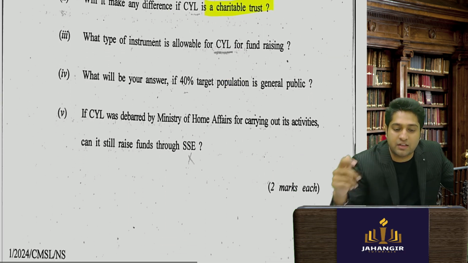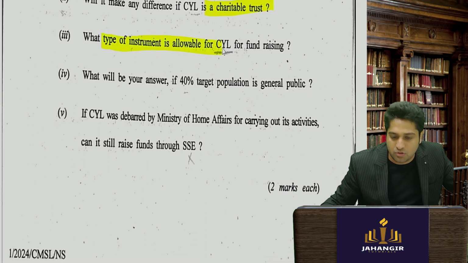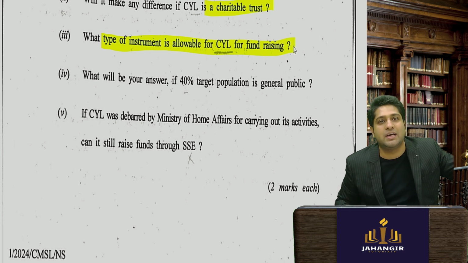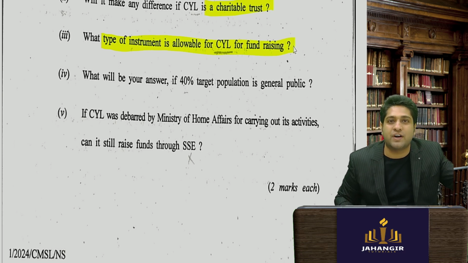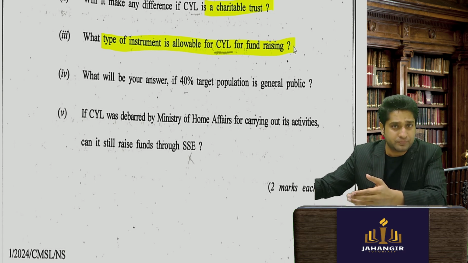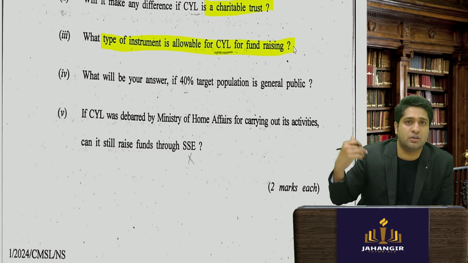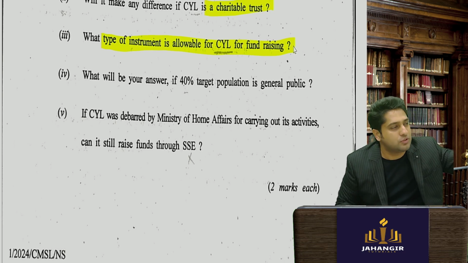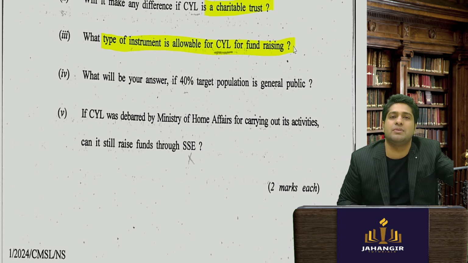Then they said, what used to happen is these NGOs like Being Human, Cry, wanted to raise funds for charitable purposes, medical things, for any kind of social cause. So they used to go normally on crowdfunding platforms. So the government said, why are you going on crowdfunding platforms? We are making a stock exchange. You come here and raise money.